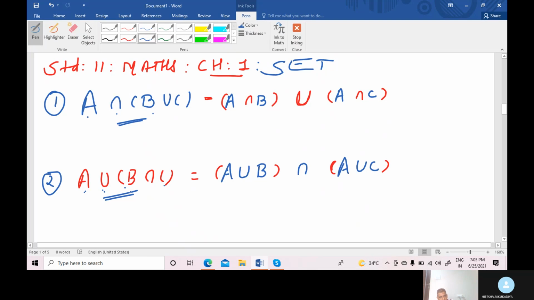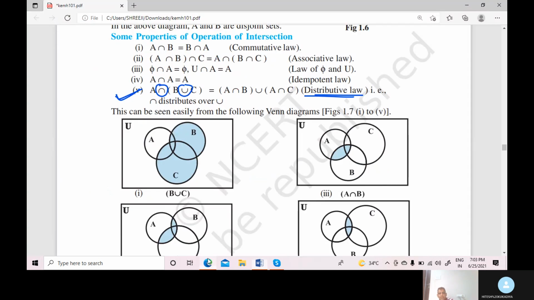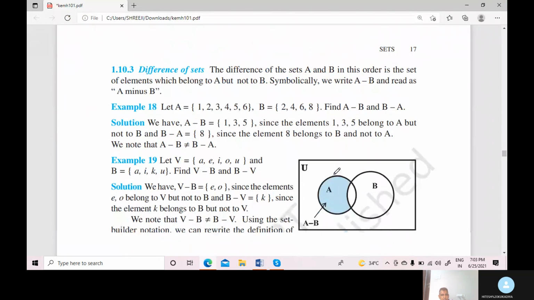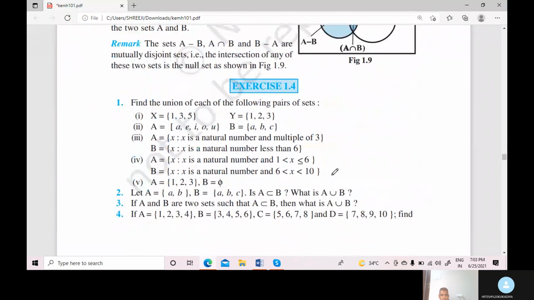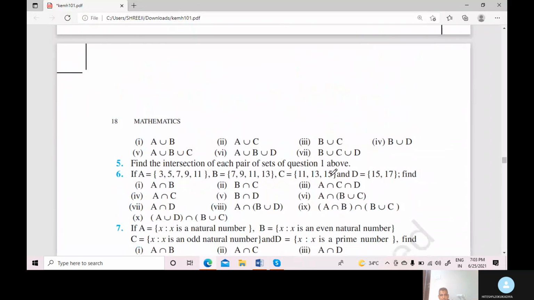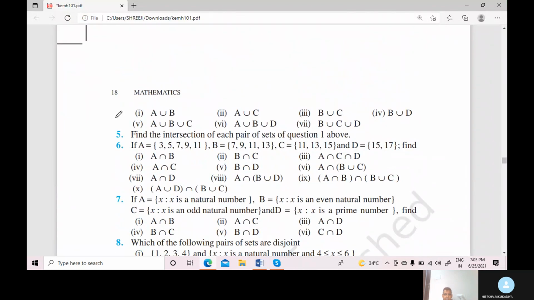Now, for this law, I think 3 to 4 sums are remaining in the next exercise. Look at this exercise. A figure is not important for the distributive law. Look at exercise number 1.4. I think some questions are remaining: questions 6, 8, 9 and 10 are remaining, right? And the remaining questions are completed.